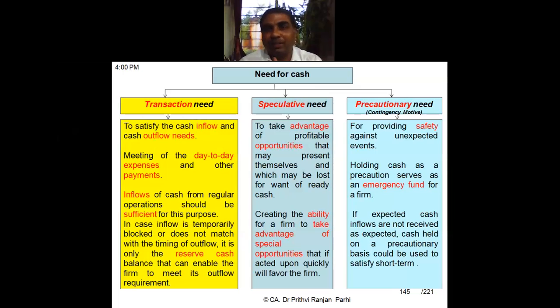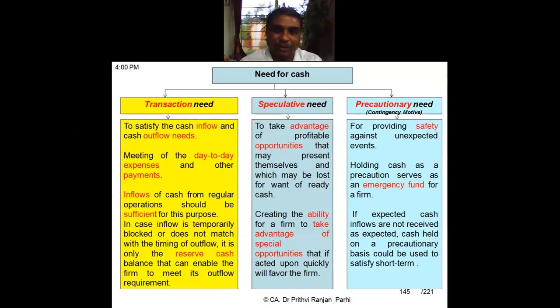For example, let us say one business house has to pay wages of 5,000 every day. Then it has to ensure that every day there is an inflow of 5,000 also. That is what we call matching inflows with the outflow. Because transaction need means that 5,000 rupees outflow is there every day, we have to ensure an equivalent inflow.